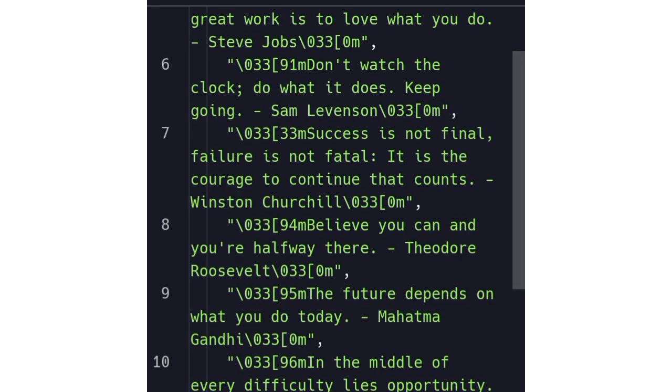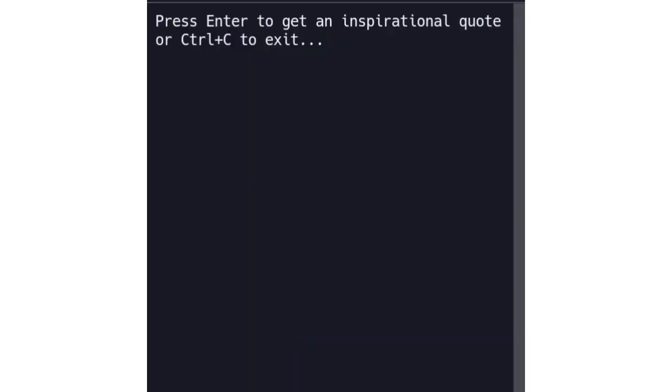Before you can get any inspirational words, you need to press the enter key. Afterwards you press enter again to get the next inspirational word, and if you want to exit the application, you press Ctrl+C. Let's run the application to get the results. You can see here: press enter to get an inspirational quote or Ctrl+C to exit. So we press enter.